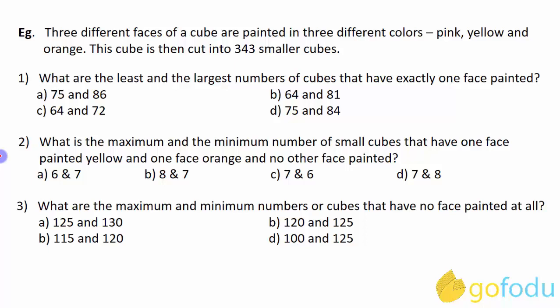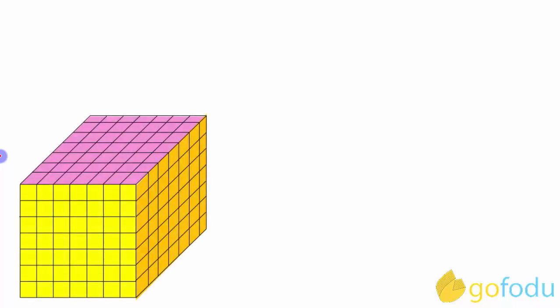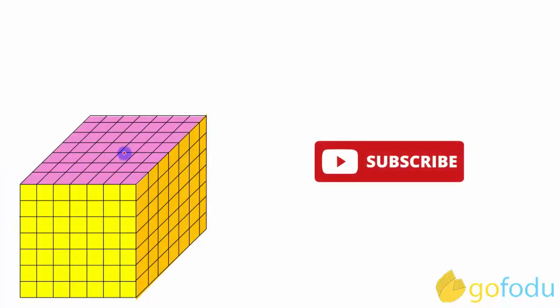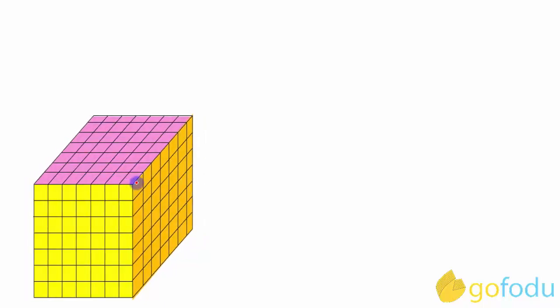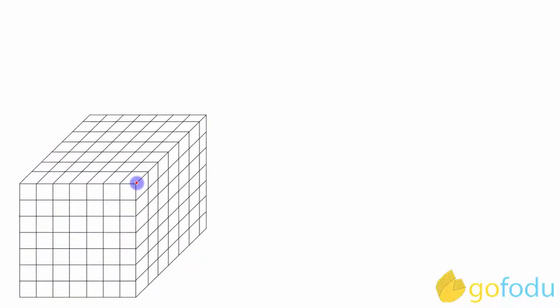Before looking at the questions, let's understand the possible combinations when three faces of the cube are painted. The first can be when all the three faces which meet at a vertex are painted, somewhat like this. This pink can also be on the bottom face. The positions of these colors are not fixed. What is fixed is that the three colored faces meet at a common vertex. The remaining three faces are left unpainted. So this is how the back side will look.